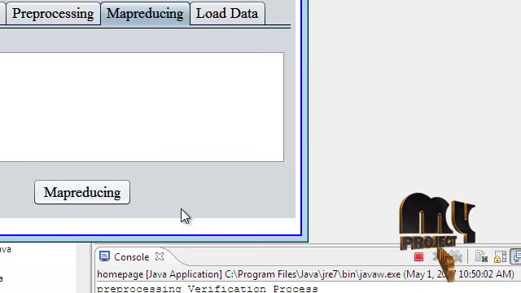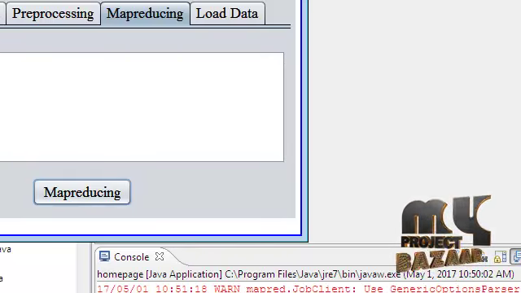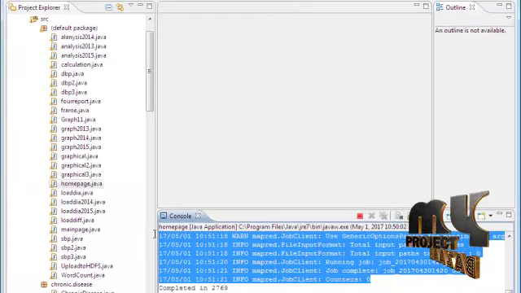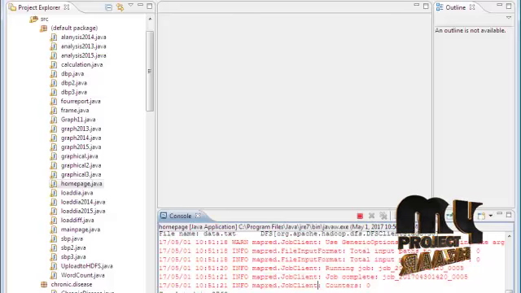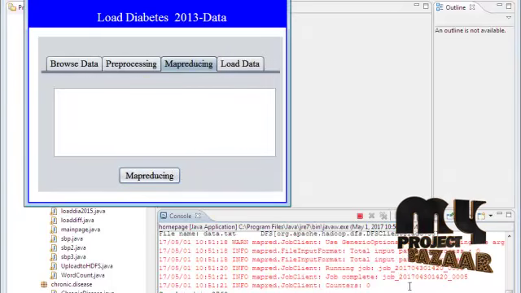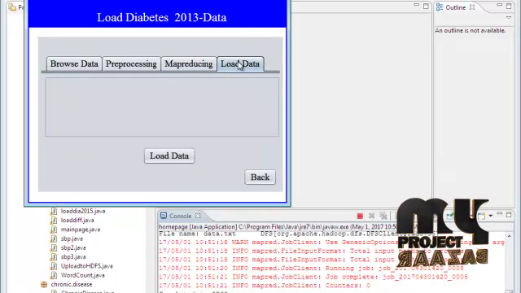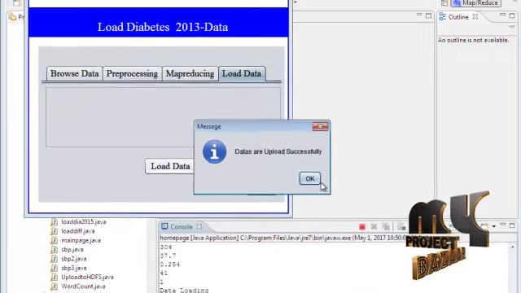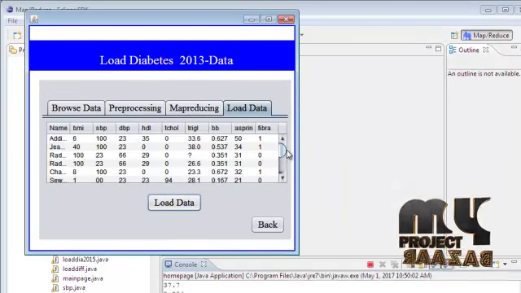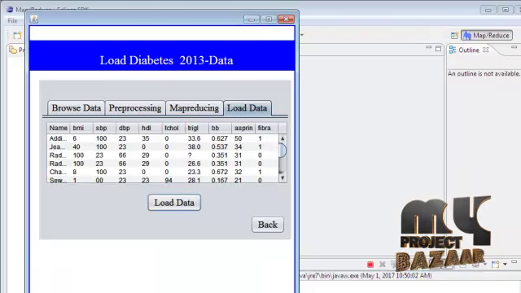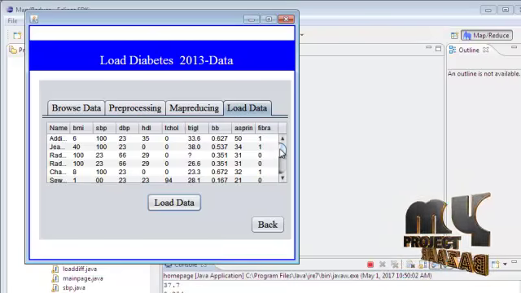The message can be displayed in this process, and it is the file for displaying this process. So the Hadoop distribution map addition process can be completed successfully. The message can be viewed in this process. So next is load data. Click this process and our data can be successfully loaded into our database. So our load data process can be completed.